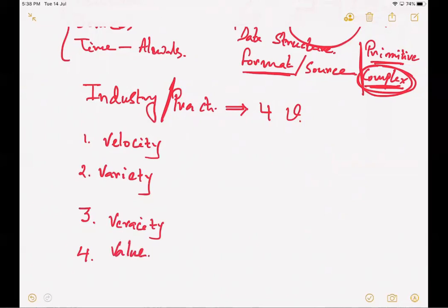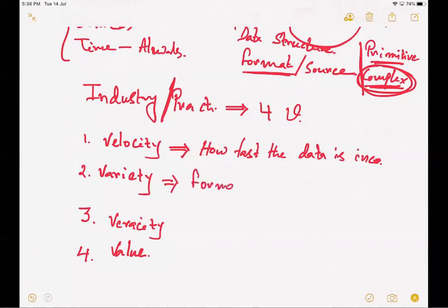Now let us understand this component very, very carefully. How do I define the velocity? Once again, the velocity meaning and the speed in the previous case is exactly the same. The velocity is nothing but how fast the data is increasing. The variety defines which all formats of the data can be accumulated.